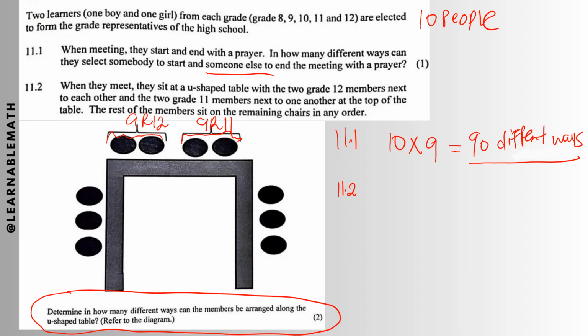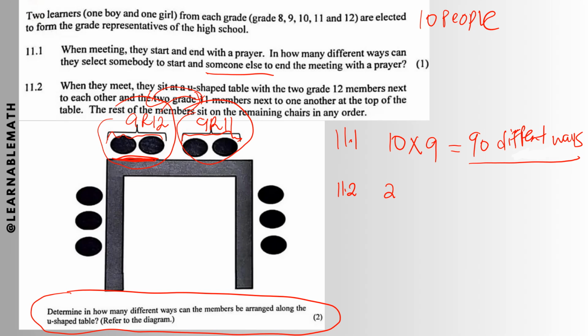If they have to be together, we treat them as one unit each, because the grade 11s must be together and the grade 12s must be together. So we ask ourselves in how many different ways we can arrange those 2 units. You can start with grade 12 then grade 11, or you can shift and put grade 11s on the left and grade 12s on the right. So there are 2 possible ways. Then, don't forget, we go inside each unit and check how many different arrangements are possible.